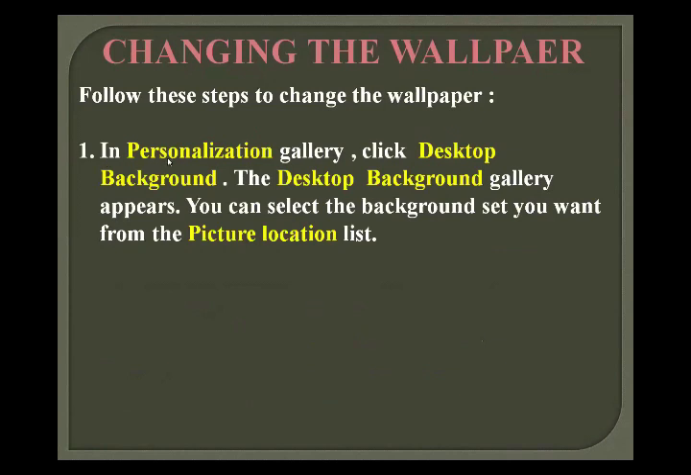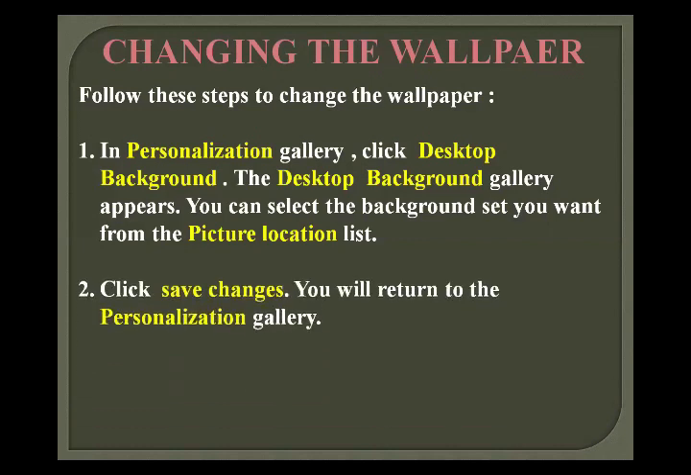Firstly, in the personalization gallery, click desktop background. The desktop background gallery appears. Then you select the background set you want from the picture location list. If you want to set the wallpaper by your own choice, you can easily set it, but there are also some built-in backgrounds for your computer screen. You can easily set any of these wallpapers that are already saved on your computer memory.